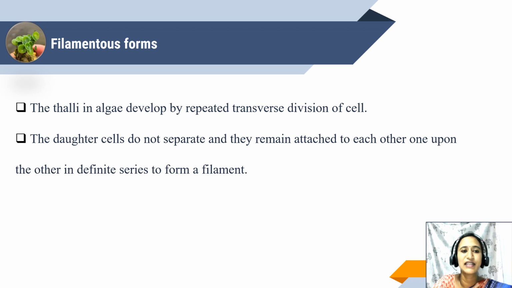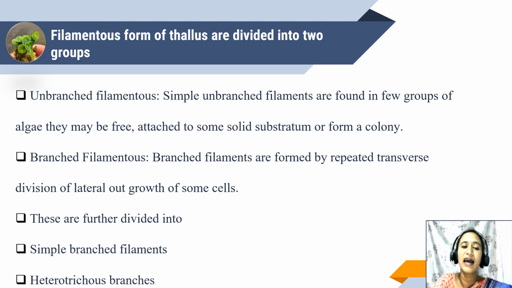Next is the filamentous form. The thalli in the algae develop by repeated transverse division of cells. So what does filament mean? Filaments are ribbon-like structures. When a ribbon-like structure has to form, the daughter cells will not get separated from the mother cell. They remain attached one upon the other, so they become a filamentous structure. And these filamentous structures are divided into two main groups: unbranched filamentous and branched filamentous.